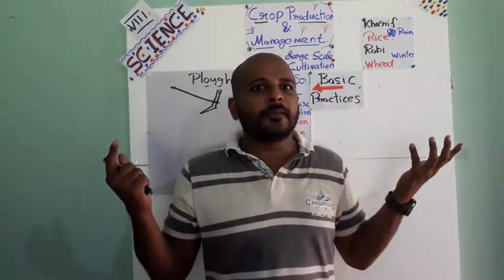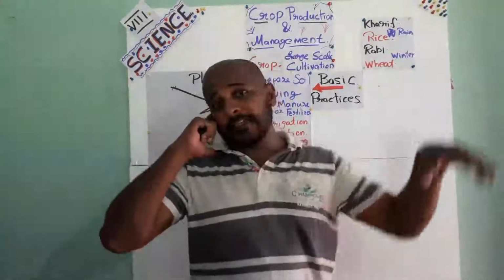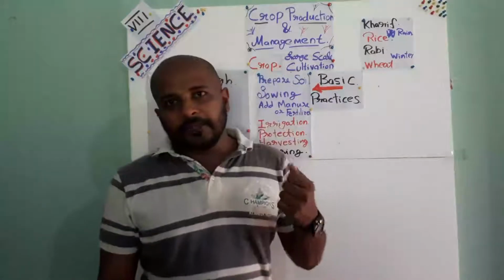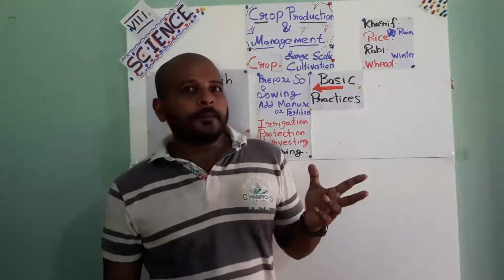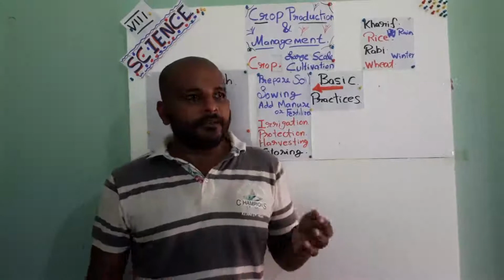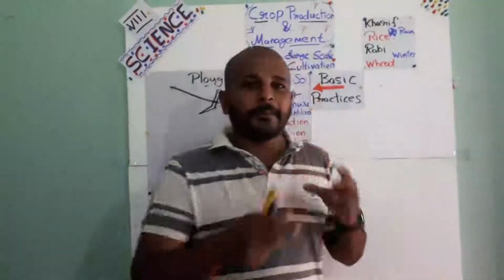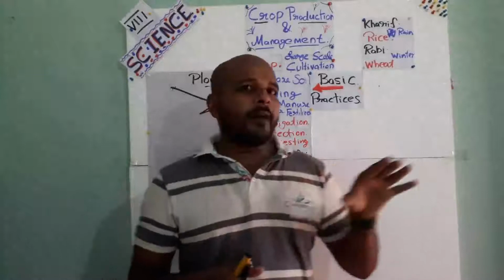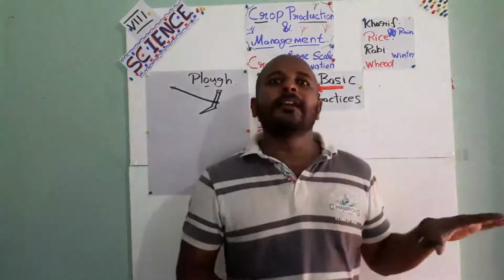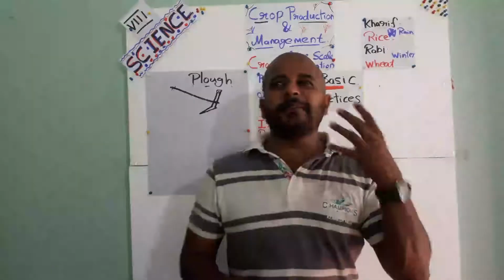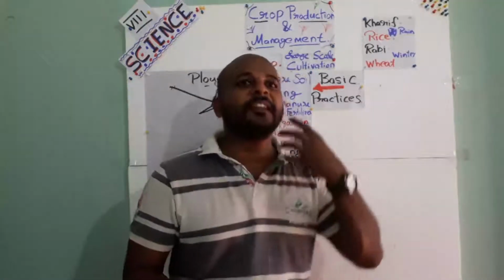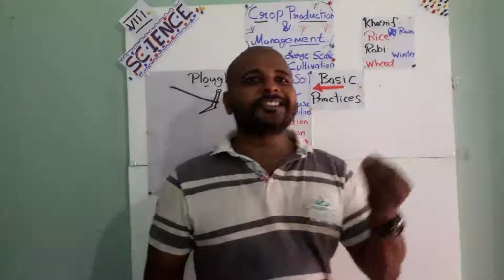We can remove them, but nowadays, if we have a huge land area, it is not practical to remove each and every weed manually. So what are we doing? We are using some types of weedicides or chemicals. Actually, they are poison, and if we mix it in a particular volume, it won't harm our crops, but it will kill these weeds. Understand? Weeds are very small, that's why it will kill the weeds. Insecticides, pesticides and weedicides are there. Weedicide means which kills the weed.